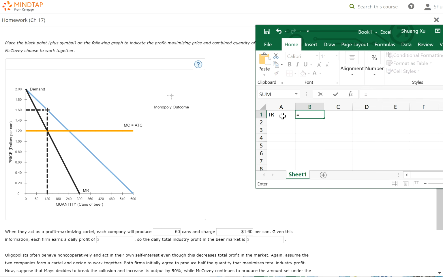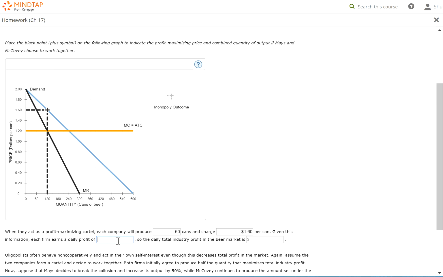So price is $1.60, quantity is 60 for each company, and then total revenue is 96. And then total cost will be your quantity, 60, times the average total cost, $1.20, so 72. And then your profit equals 96 minus 72. Okay, so that's $24 profit for each company, and for the market total, that will be a $48 profit.